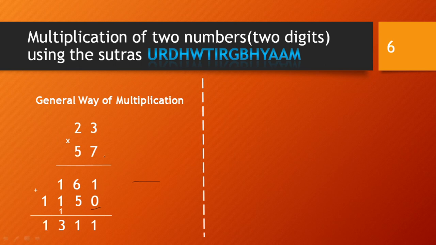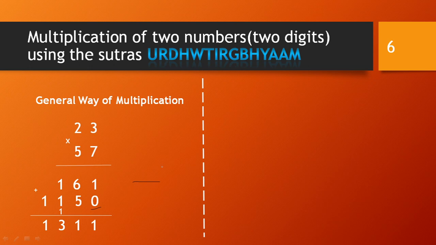As these are only two-digit numbers, you may find it a somewhat simple multiplication. But if the number has 4 digits, 5 digits, 6 digits, we may have some complexity in our calculations, and again it is a waste of time. As people use calculators, no problem. But when we talk about a project, how can we use the sutra Urdhva Tiryagbhyam in our project? We have to develop the project.